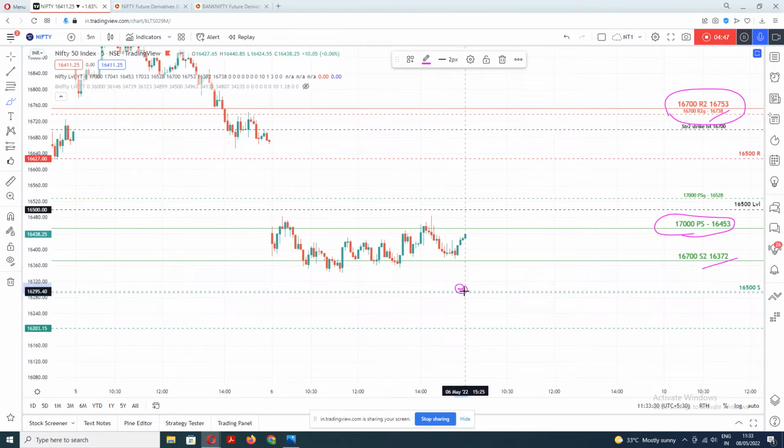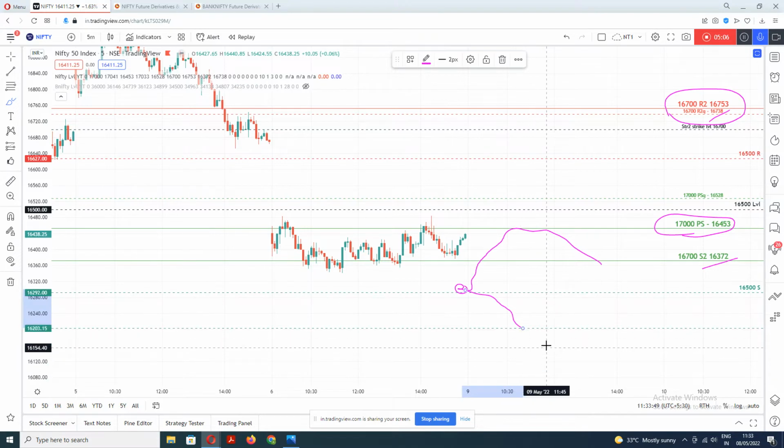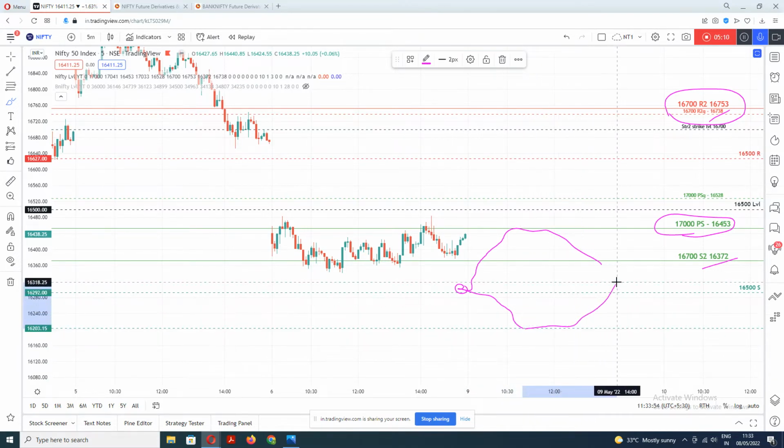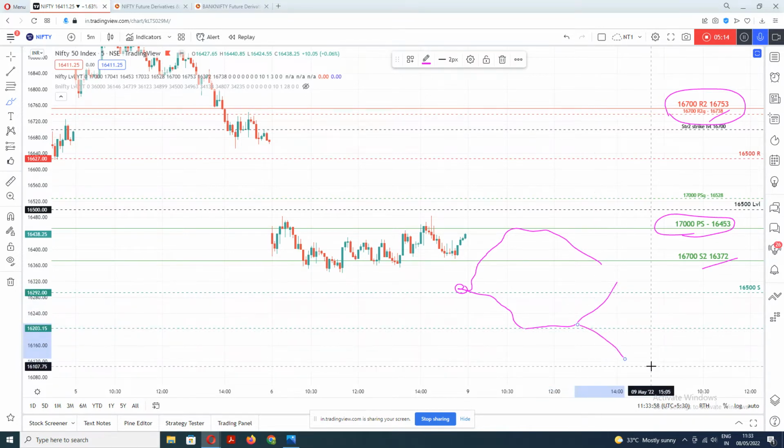If it is a gap down opening here and it goes upward, then again it will go to this level. It may go to this level also. It may touch 16,453, get resistance again and come down. But after a gap down, if it comes down, there is a possibility that 16,200 can be tested and it may move up, or further, if sentiment is down, it may go downward towards 16,000.